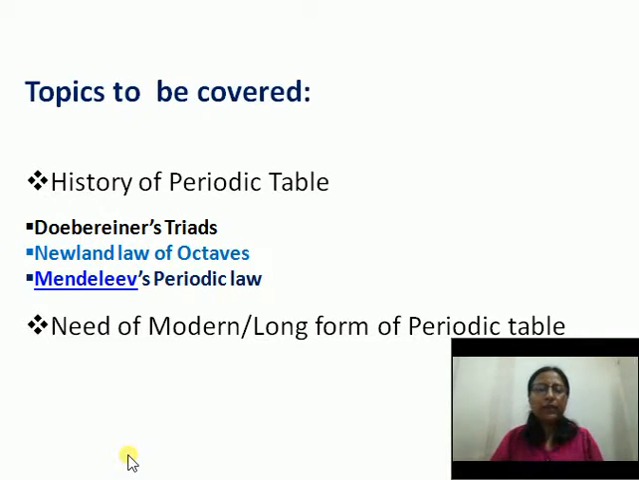So in this lecture we will learn about the history of the periodic table. In that I will cover Dobereiner's triad, Newland's law of octaves, and mainly Mendeleev's periodic law. We will also learn about why we need the modern or long form of the periodic table. This is because we will learn about the demerits of Mendeleev's periodic law.